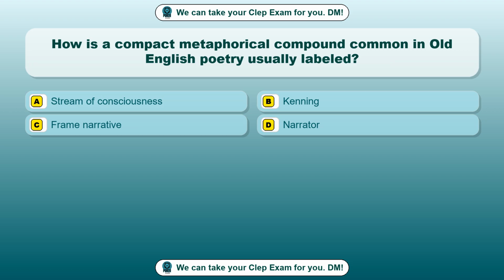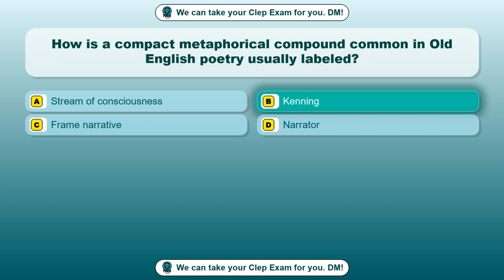Question 99. How is a compact metaphorical compound common in Old English poetry usually labeled? Option A, stream of consciousness. Option B, kenning. Option C, frame narrative. Option D, narrator. The correct answer is option B, kenning.